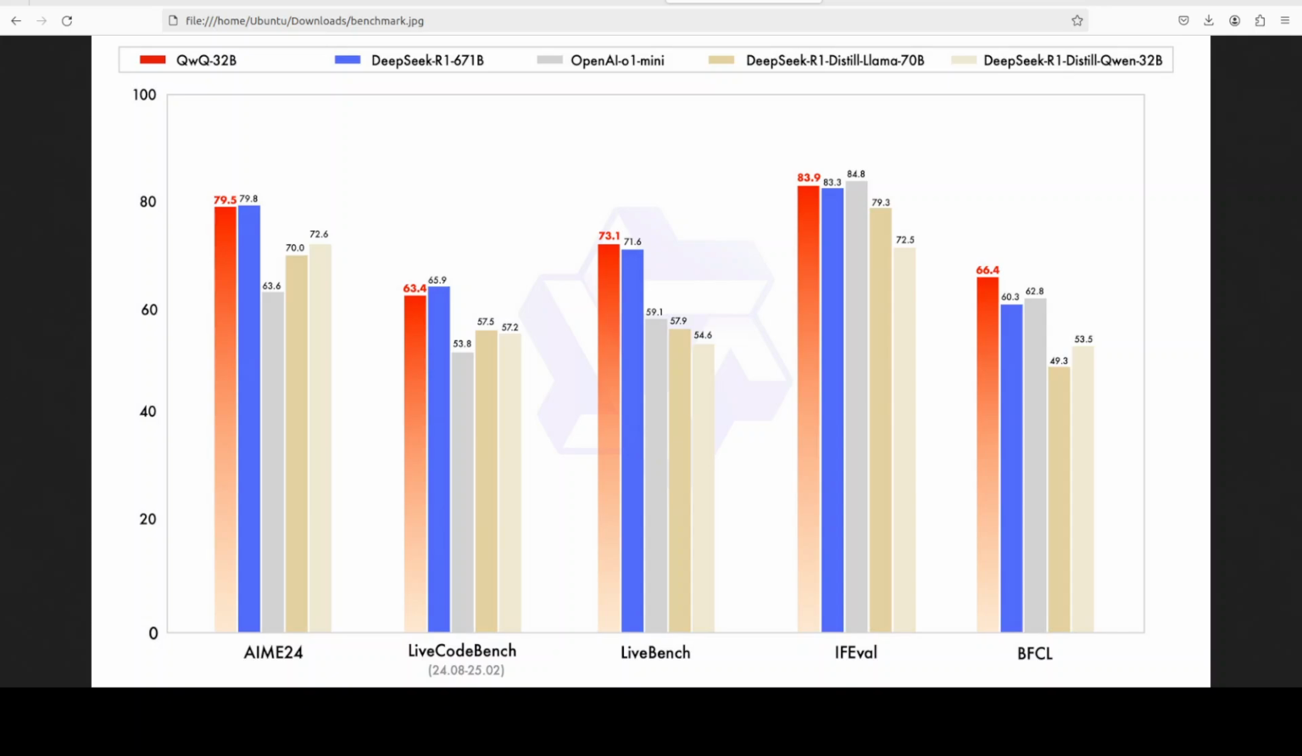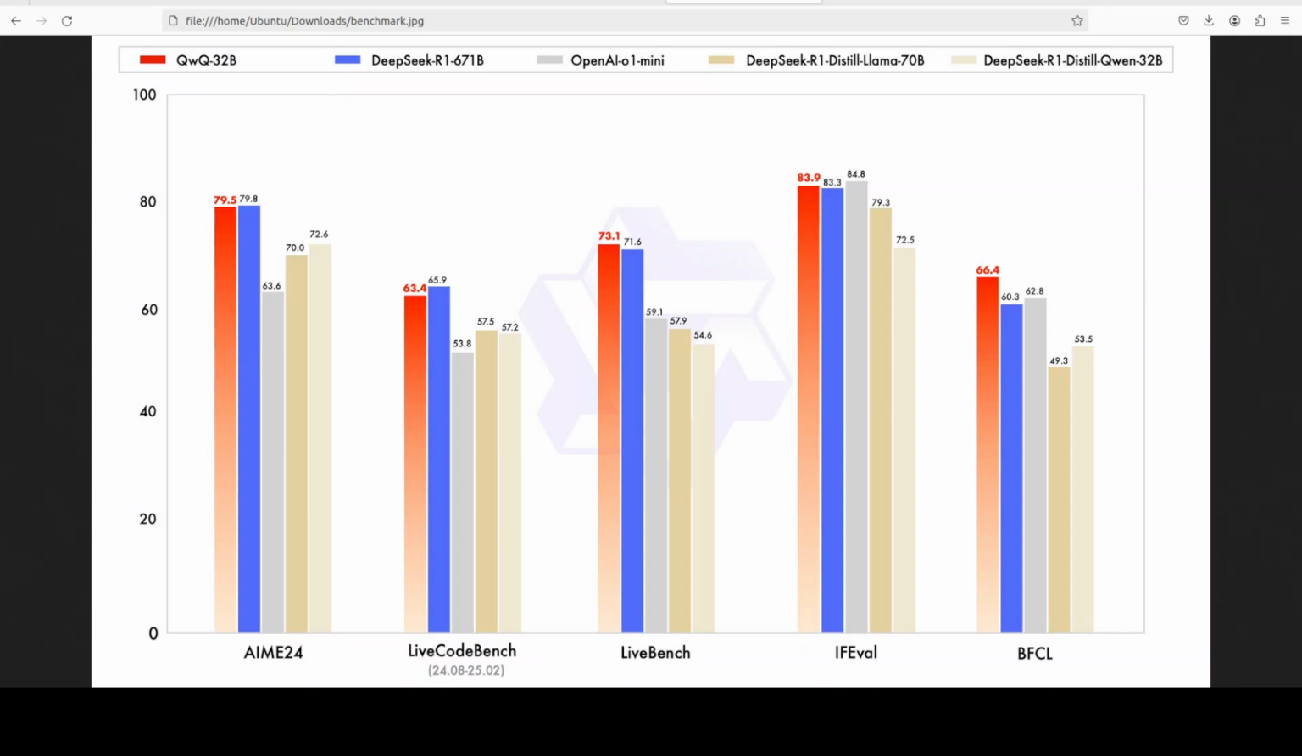Again, this QWQ has done reasonably well, I would say, but you will be surprised to hear that QWQ preview performed better than this one, not by a huge margin, but still good enough. And then for the live bench, this QWQ new version has done very well in coding.